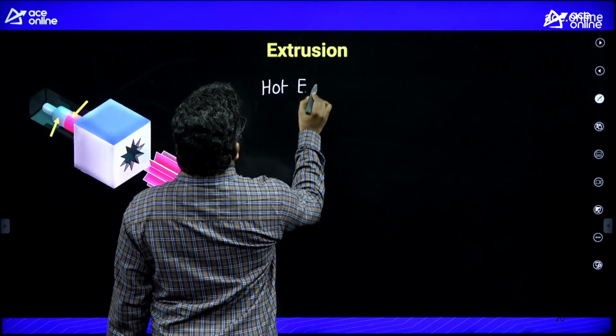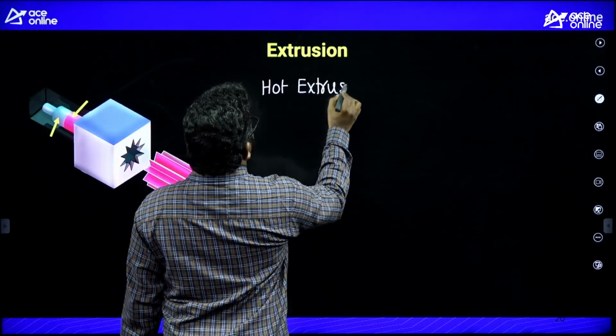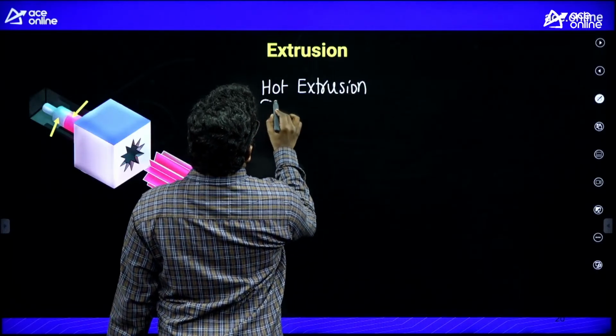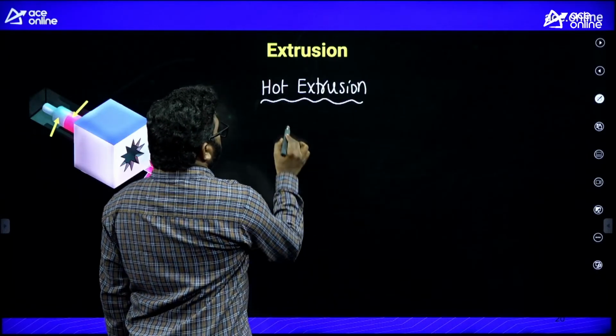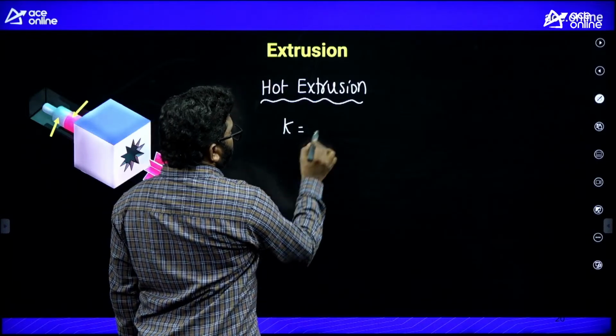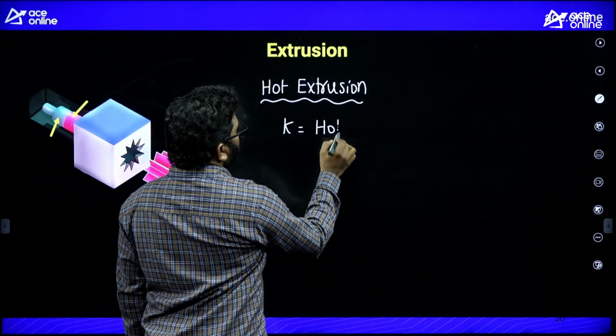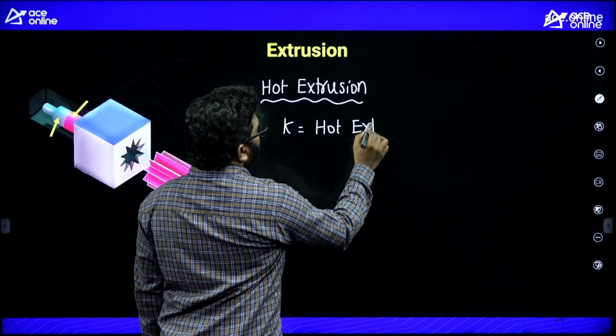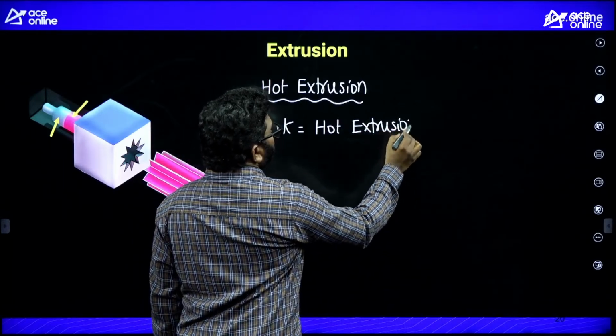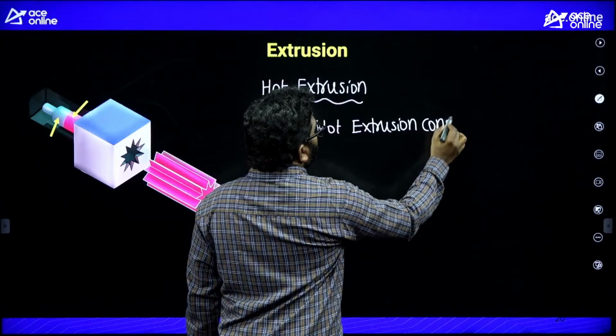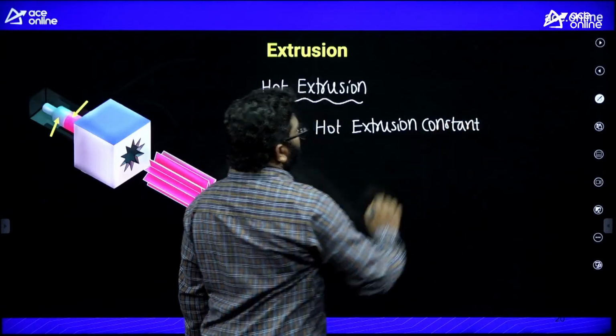Hot extrusion. So in the question some extrusion constant they will give you. K is the hot extrusion constant. Hot extrusion constant they will give.